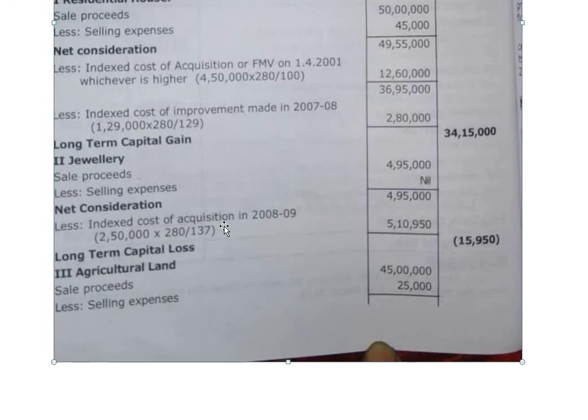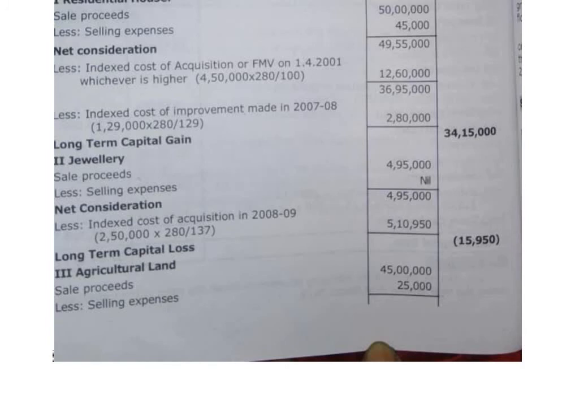Indexed cost of acquisition applies, as jewelry is a long-term capital asset: 2,50,000 into 280 divided by 137, 5,10,950. Here there is a loss, meaning long-term capital loss or gross capital loss, because the cost of acquisition is more than net sale consideration. So 15,950 is the gross loss or capital loss.